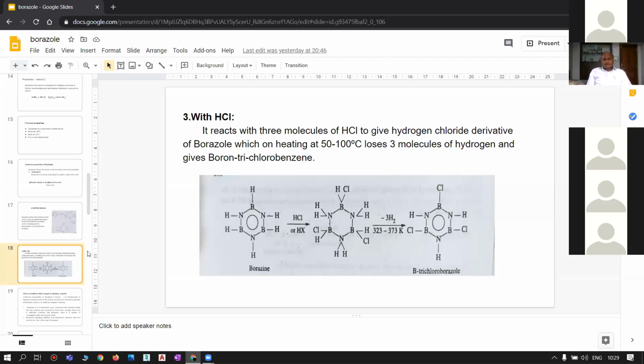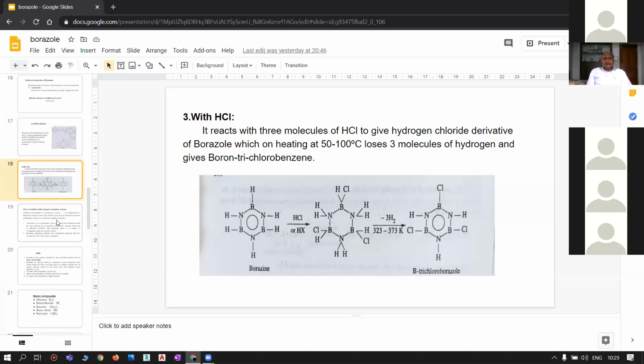Borazine reacts with 3 molecules of hydrogen chloride to give the hydrogen chloride derivative of borazole in the first step, which is again called an addition product, which on heating at about 100 degrees centigrade loses 3 molecules of hydrogen and gives rise to boron trichloroborazine.